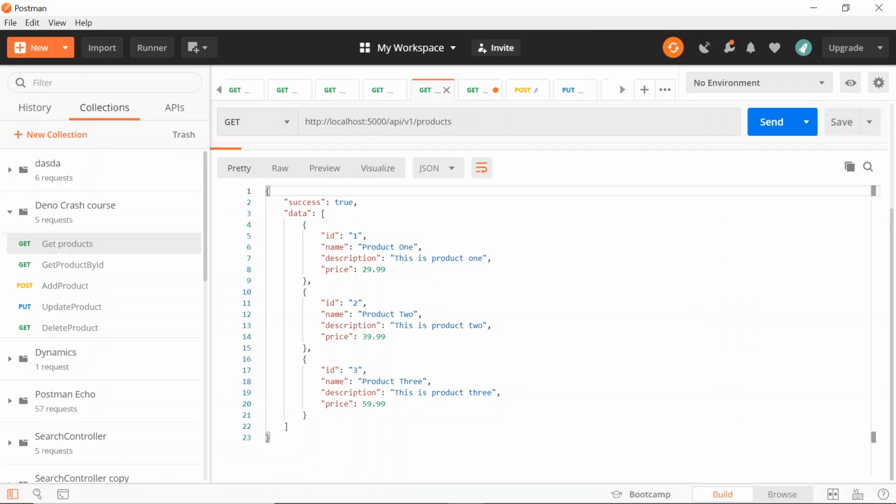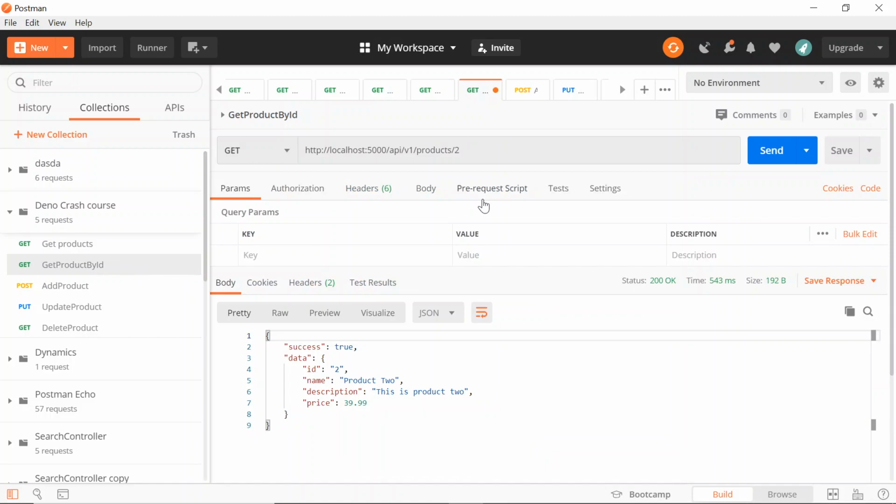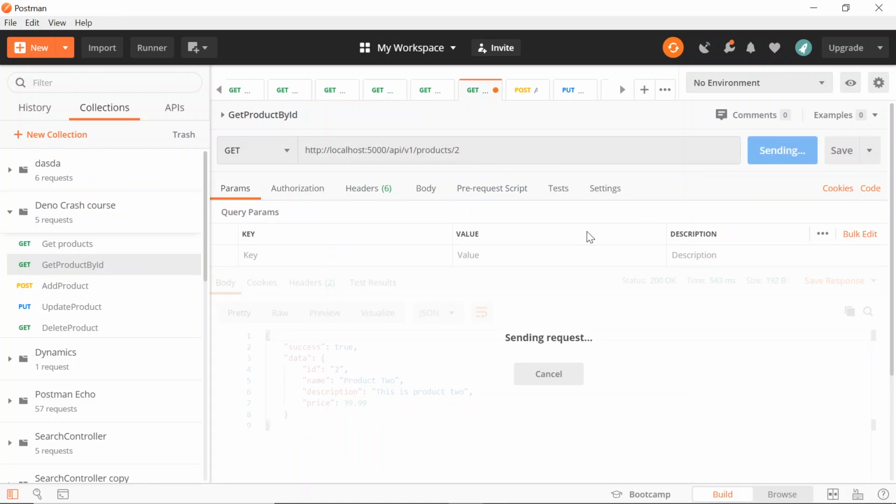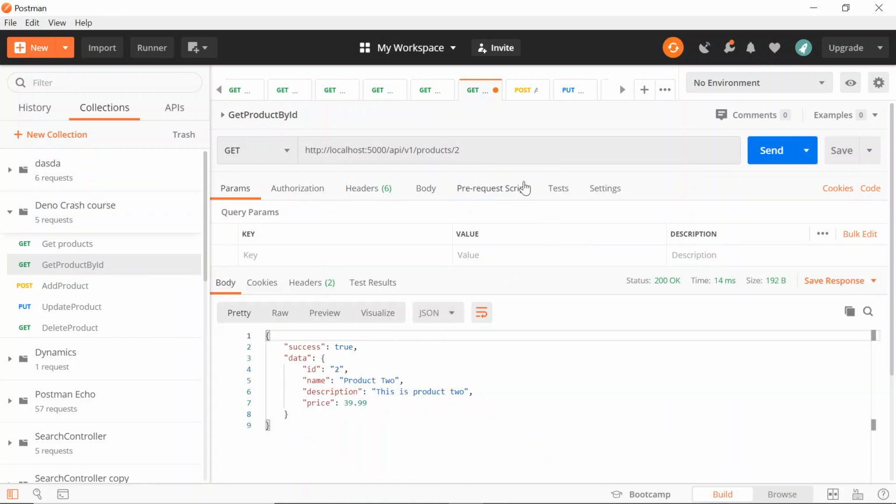In Postman, if we just want to fetch a product by ID, here you can see we are getting product 2. If we change it to product 1 and hit again, see, it is working. Now, just like these two methods, I am copying the other methods as well, just to save time, because I hope that you are getting a basic understanding of Deno.